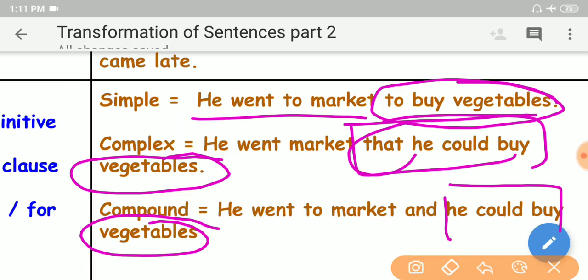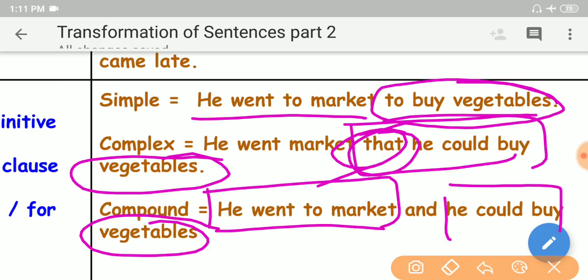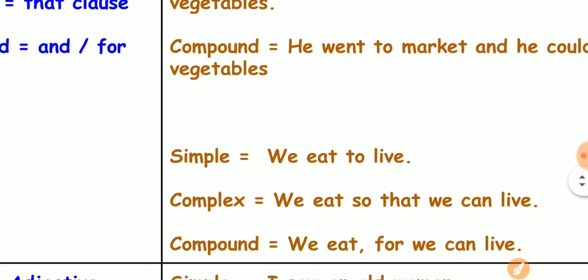That means removing the subordinate conjunction, we can get an independent clause. If we remove the subordinate conjunction, then we can get one independent clause. So here two independent clauses are joined by a coordinating conjunction. So that's why this is a compound sentence, my dear friends.